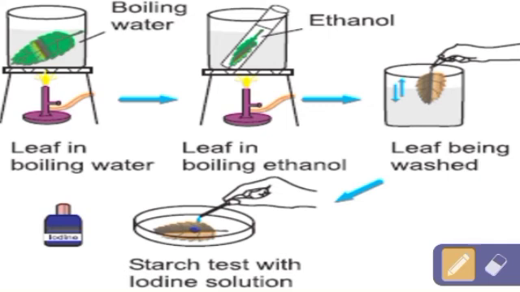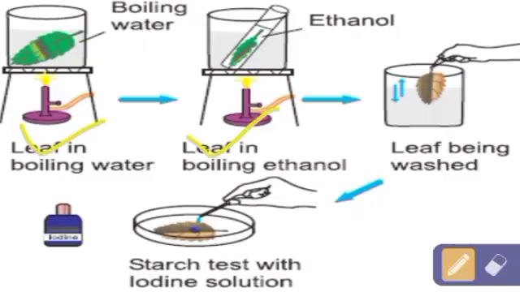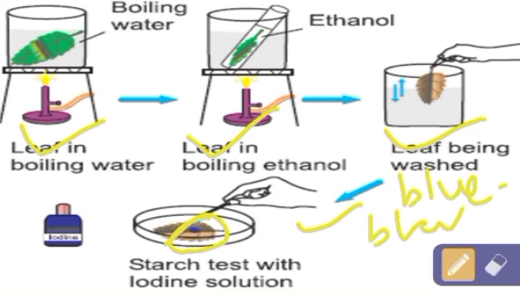To bleach the leaf, what we have to do is, first we boil the leaf in water and then in alcohol. Okay, then we wash the leaf, and after some time if we pour a few drops of iodine, we can see that the color of the leaf will turn blue black. This blue black color shows the presence of starch. So kids, here we learned how to prove that the leaf contains starch.